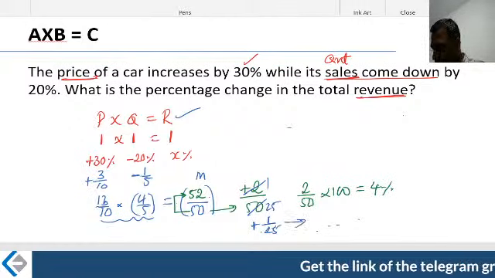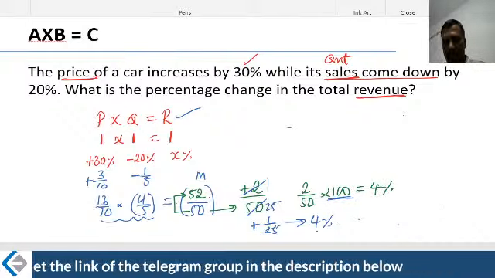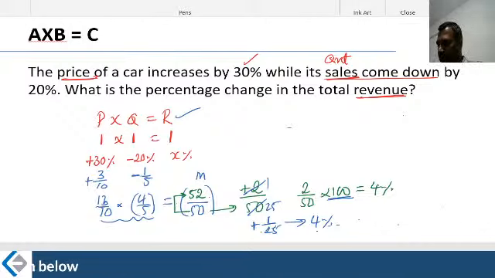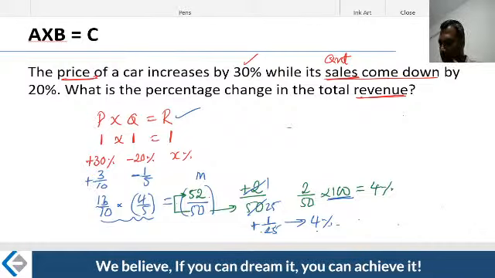I directly know the number. What do you mean by 1 by 25? 4%. Well, if I didn't recognize the number, then multiply by 100. I taught you in the last class. Whenever you have a fraction, how do you convert it to a percentage? You multiply it by 100. Therefore you multiply it by 100, you get the 4% figure there. That is the way that you can carry it on.